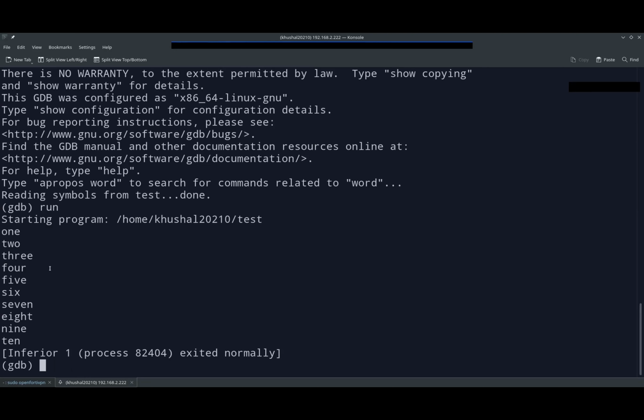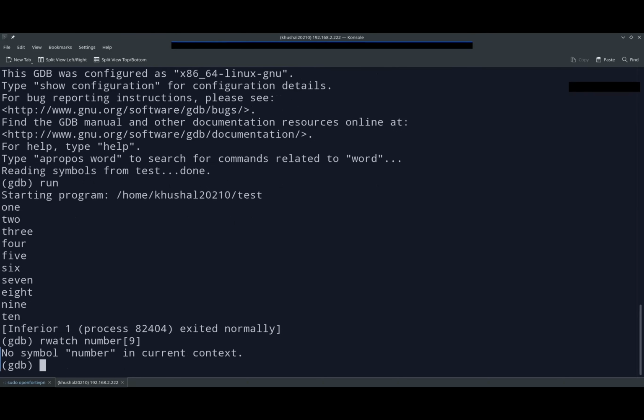Okay, it's possible, but right now we don't have any watchpoint, right? So you want to try that? We cannot set a watchpoint right now because we are not inside the scope. Let's try with a different number, right? Number 9. Okay, numbers.